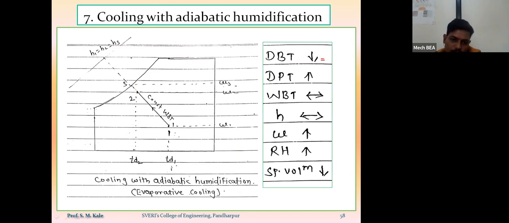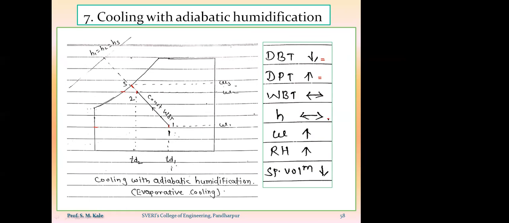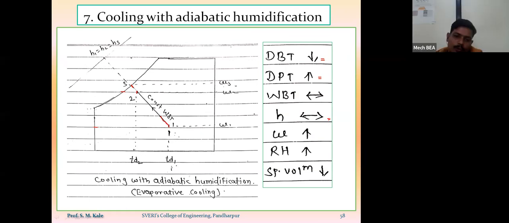Now because of this cooling with adiabatic humidification process, the dry bulb temperature of the air will go on decreasing, as this is my inlet point and this is my outlet point. Dew point temperature corresponding to point number 1 is this point, and corresponding to point number 2 is this point, so the dew point temperature of the air will go on increasing. What about wet bulb temperature? During this process, the wet bulb temperature of the air will remain the same, because points 1 and 2 have the same wet bulb temperature. The enthalpy of point 1 and point 2 will also be the same, so enthalpy will remain the same.